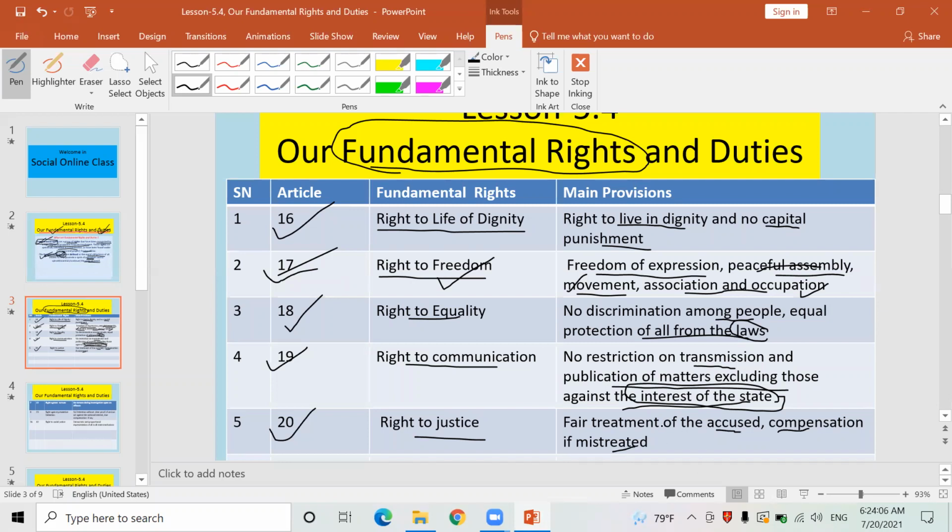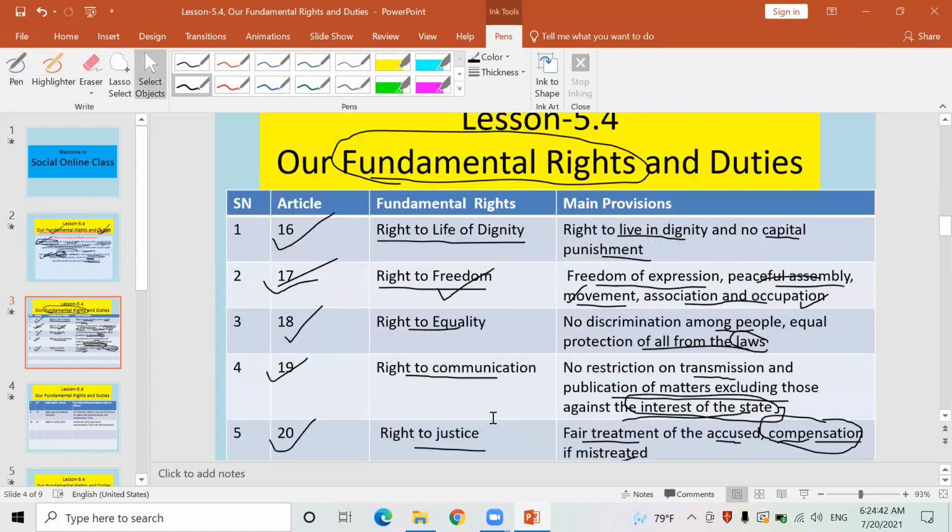Yes, suppose the person has been taken into custody. He can be inquired there, but he cannot be given any sort of punishment. He should be treated fairly there. Okay, and if he is really a victim, he should be given compensation also. Kshati-purti, it is called in Nepali. Compensation also should be given if he is really mistreated by police or army in custody as well. Okay, right to justice means this.